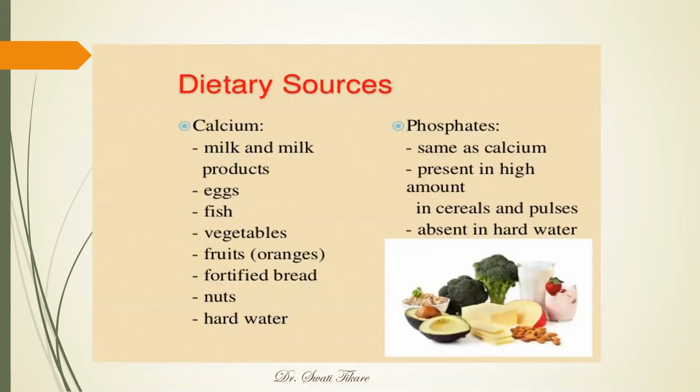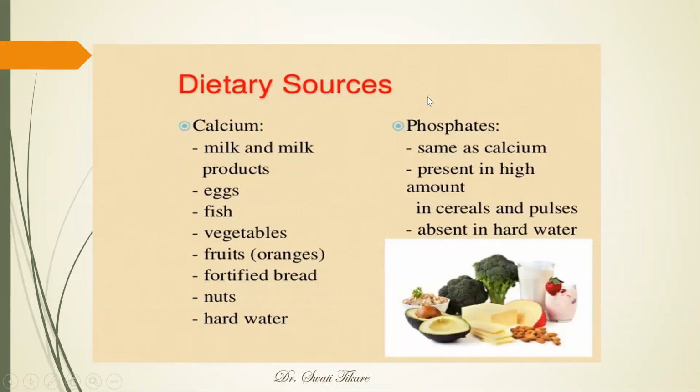Coming to the dietary sources of calcium. What are the dietary sources? Calcium, as you all know, is very rich in milk and milk products, eggs, fish, vegetables, fruits like oranges. It is nowadays also fortified in bread and some other cereals. And nuts are especially rich in calcium. Very good source of calcium are nuts. Then hard water, though we use softeners to soften the water and we don't use the hard water, is a very good source of calcium.